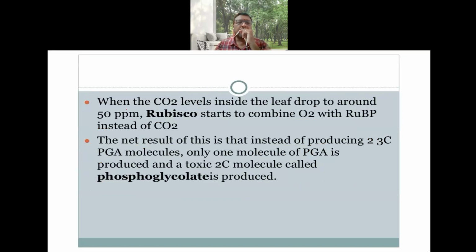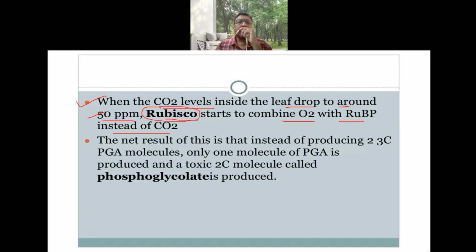So when the carbon dioxide level inside the leaf drops to around, suppose, 50 ppm, the Rubisco enzyme starts to combine oxygen with RuBP instead of carbon dioxide. As we have seen earlier in C3 plants, C4 plants and CAM plants, the carbon dioxide primary acceptor will be either RuBP or PEP, and that is catalyzed by the enzyme Rubisco. Now, this Rubisco, what is its full form?